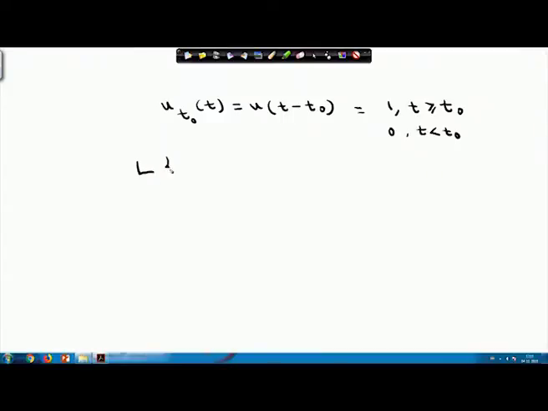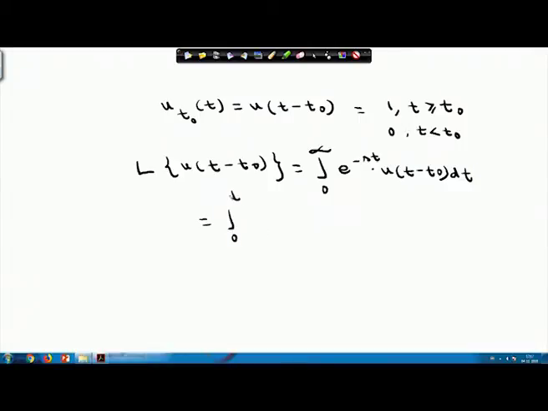If I try to find the Laplace transform of u(t minus t0), the Laplace transform of u(t minus t0) will be the integral from 0 to infinity of e to the power minus st into u(t minus t0) dt. So, u(t minus t0) means I have to break it into two parts, one will be 0 to t0, the other part will be t0 to infinity.